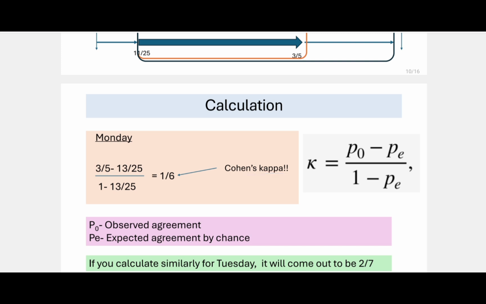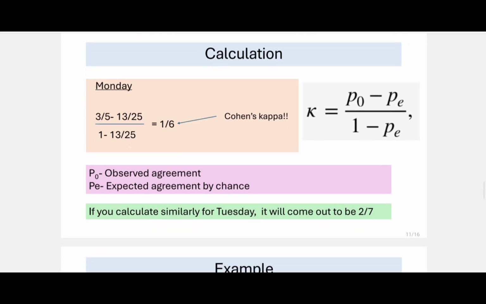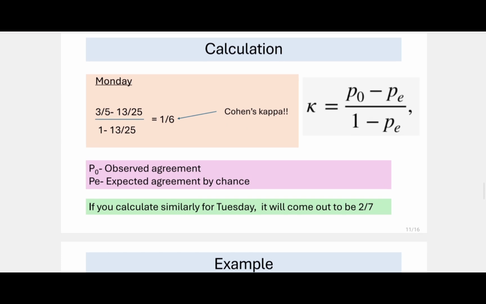It measures the actual agreement between two observers in a clinical study or in a clinical scenario or any medical study. So for Monday, I have shown the calculation. The Cohen's kappa is 1 by 6, and on Tuesday, just try to calculate it. It will be 2 by 7.